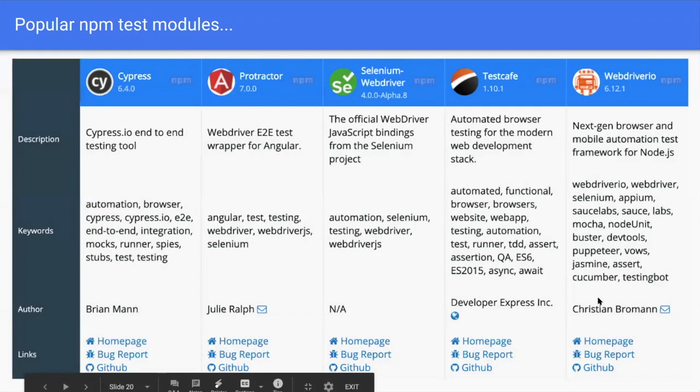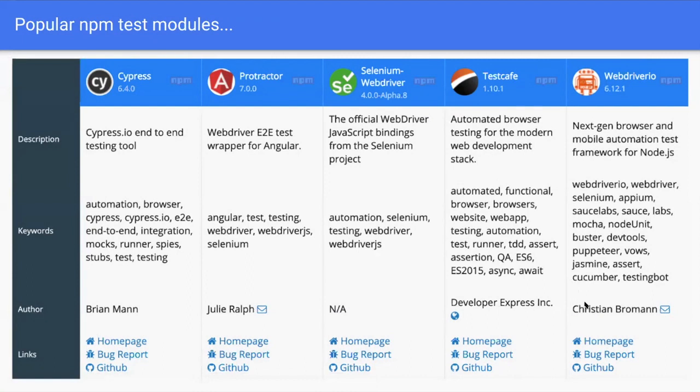Here I have taken a comparison between the popular NPM test modules: Cypress, Protractor, Selenium, TestCafe, WebDriver. These are all popular NPM modules which support JavaScript automation. Cypress is an end-to-end testing tool, and Protractor is specifically designed for Angular applications, whereas Selenium supports JavaScript bindings and other language bindings as well, similar to TestCafe and WebDriverIO.